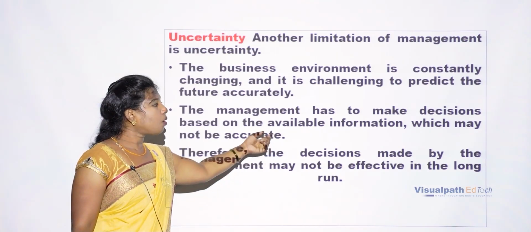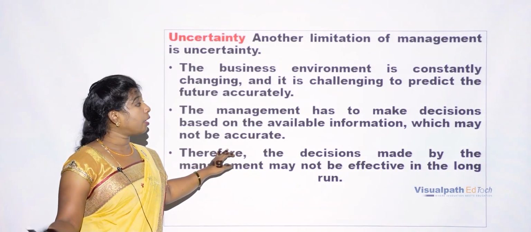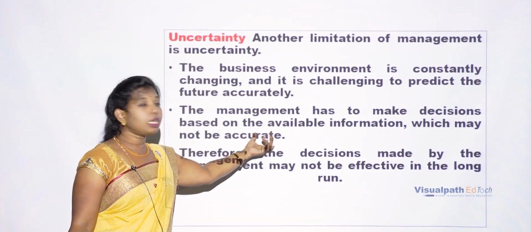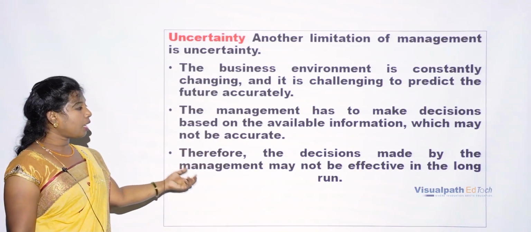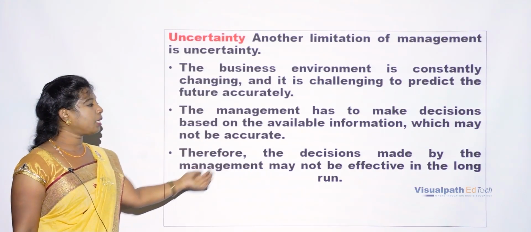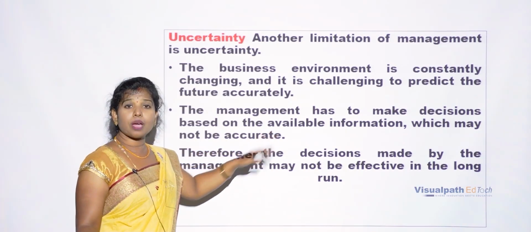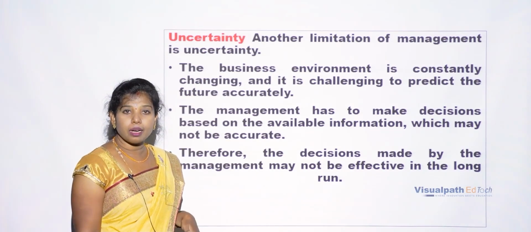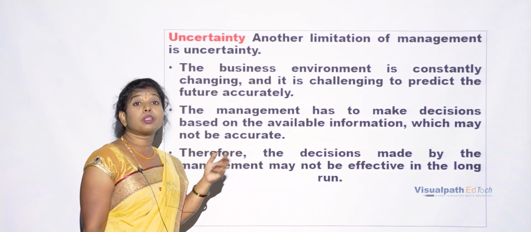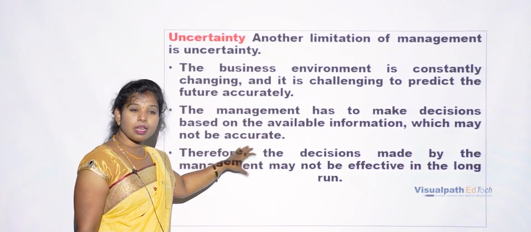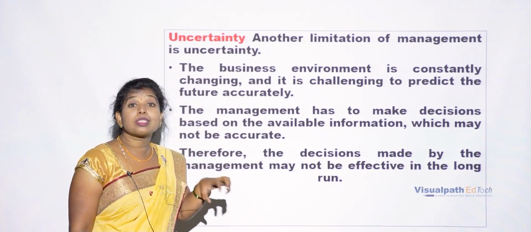So depending on this information, we modify the product or go for launching a new product. Without this information, we cannot go for modification of the product or launching a new product. With the available information, which may or may not be accurate, the decisions made by the management may not be effective in the long run. Suppose the information you collected is completely wrong, then whatever decisions have been taken by the management will not last in the long run. So once, twice or thrice, we have to check whether the information is correct or not.